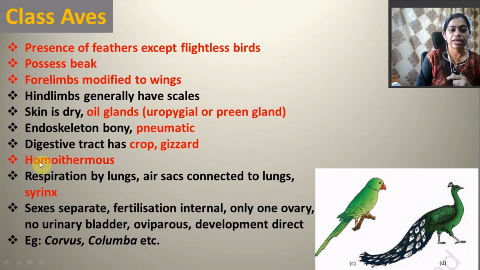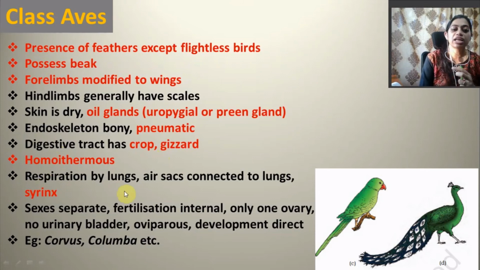Next, their digestive tract has crop and gizzard. These are two important structures of the digestive system of aves, and they are homeothermous, that means they are warm blooded. They can control their internal body temperature, so they are not poikilotherm, that means cold blooded. They are homeothermal, that means warm blooded animals.